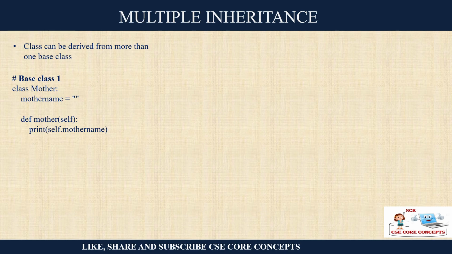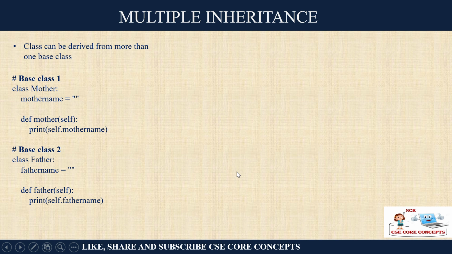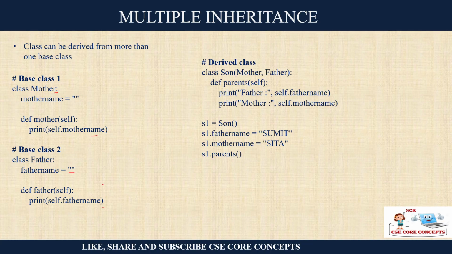Now let us say, for example, classes can be derived from multiple parent classes or base classes. Understood? Let's say you have a mother and father. These are the two base classes. So you have a class mother, where you are printing the mother's name. You have a class called father. Now the child will inherit the properties of both mother and father. So in this case, you will have to mention that you have a son class which is inheriting from both of them.